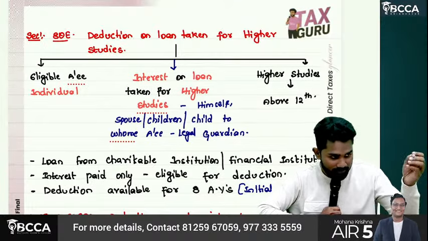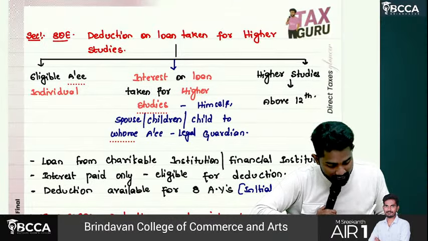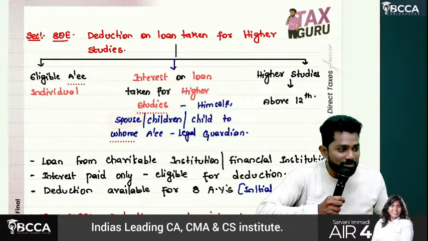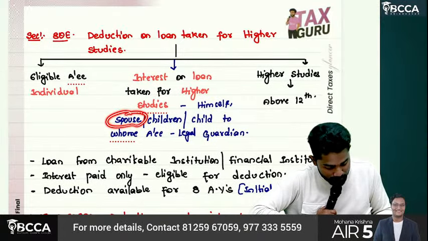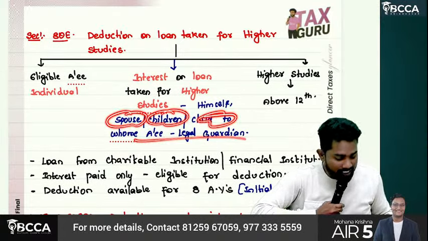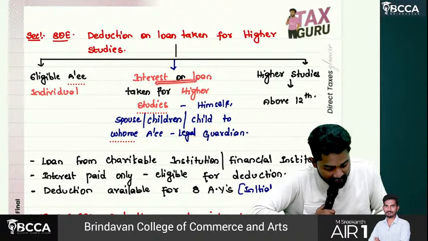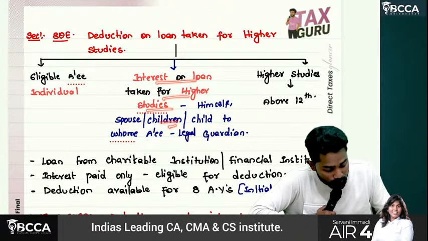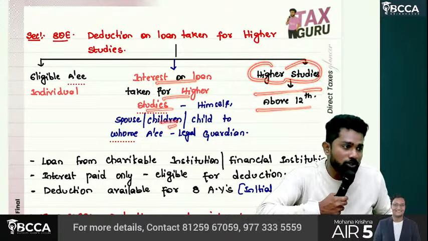Like that, Mandeep is also sending his wife for IAS or for some higher education. For spouse, children, or a child to whom the assessee is acting as legal guardian. So interest on loan taken for higher studies. What is called higher studies, sir? Higher studies is above 12th.